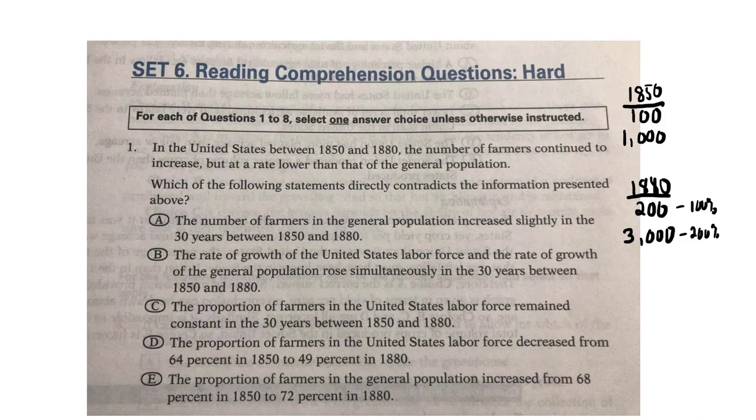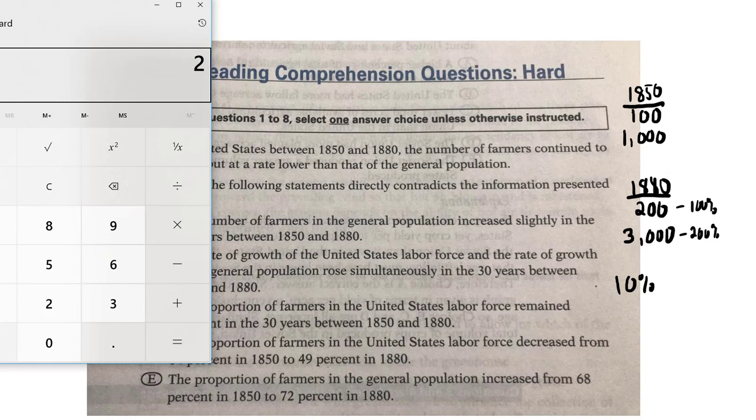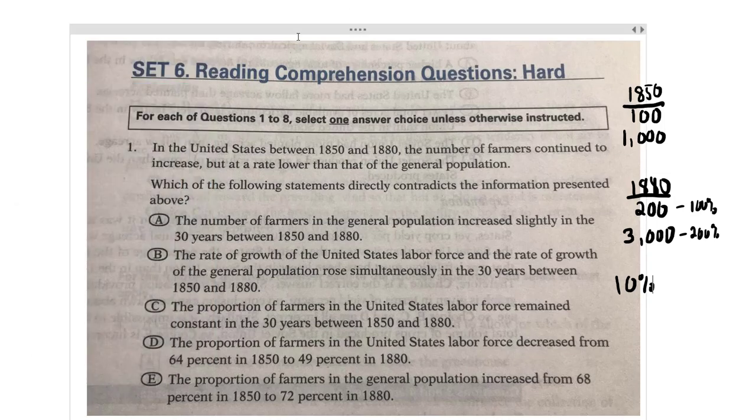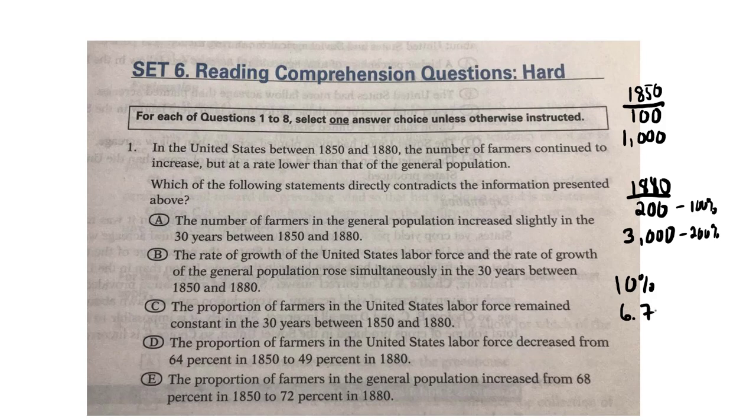Now, what can we infer from that? Well, basically, in 1850, farmers made up 10% of the population. But in 1880, if you go 200 divided by 3,000, they made up only 6.7%. Okay. So what that means is this percentage of the farmers is going down. Okay, so now that we understand it, let's actually look at the answer choices.